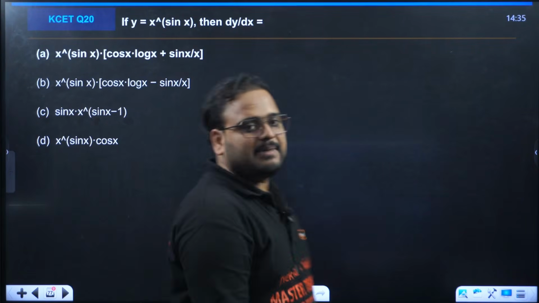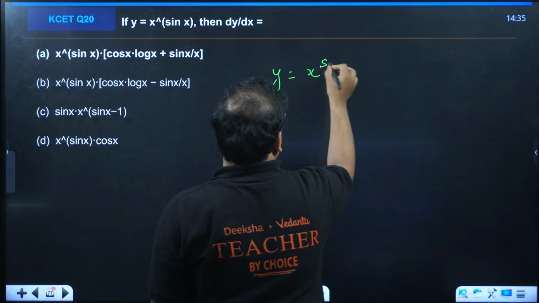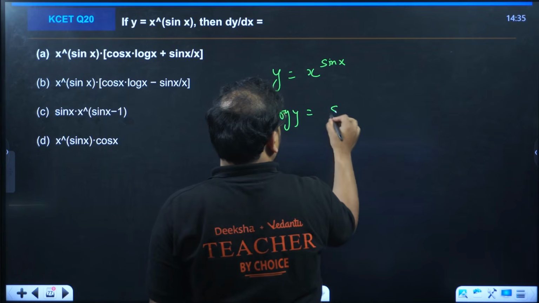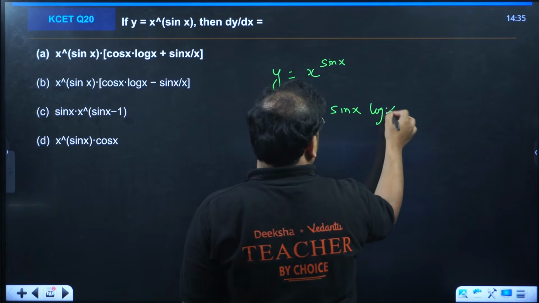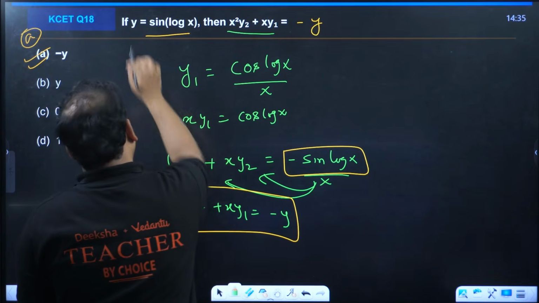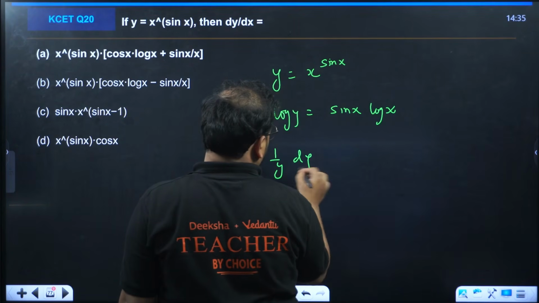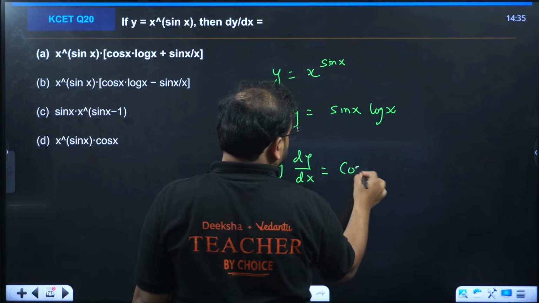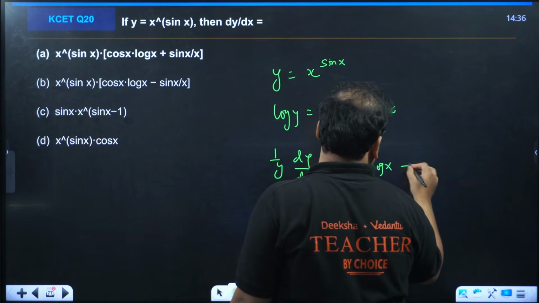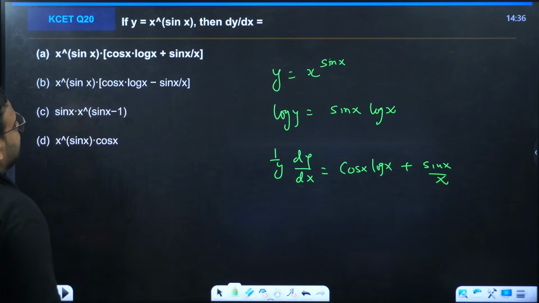20th. y equals x power sin x. Taking log, log y equals sin x log x. This was not y, this is just simply y. 1 by y dy by dx. We'll have here cos x log x plus sin x by x. So we have cos x log x plus sin x by x.